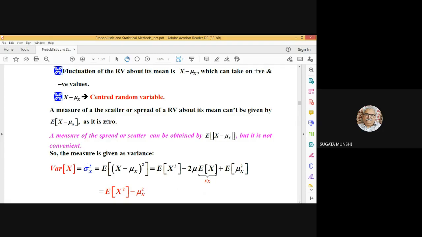So whatever I have stated, I have written down here. It's not possible to have the expectation of x minus mu x as the measure of the spread, because this is identically zero. And that can be a measure, but it's not very convenient. So this one serves as the measure. Here it should be mu x, this one.